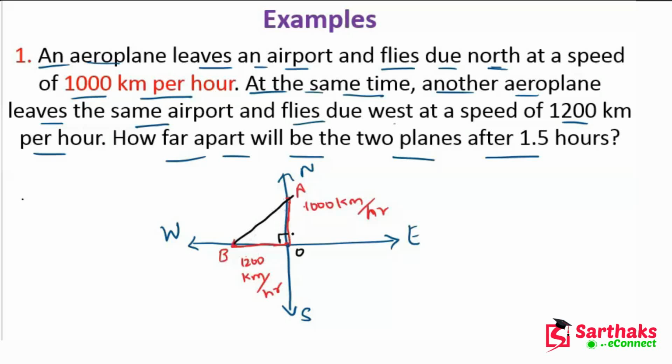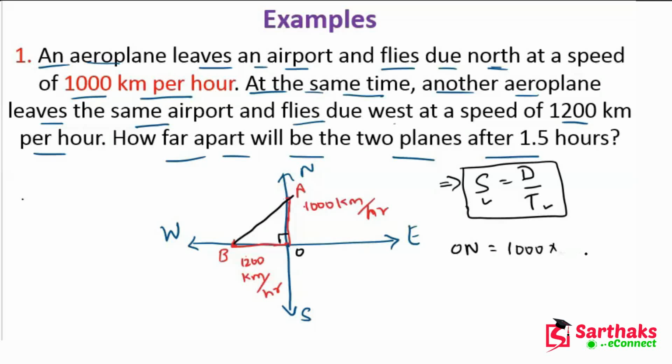So what is the distance OA? We know that speed is equal to distance upon time. This is a very famous formula. Now we know the speed and we have the time, so we can easily find the distance. We can find the value of OA by multiplying the speed 1000 by the time. Time is 1.5 hours, which we can write as 3/2.